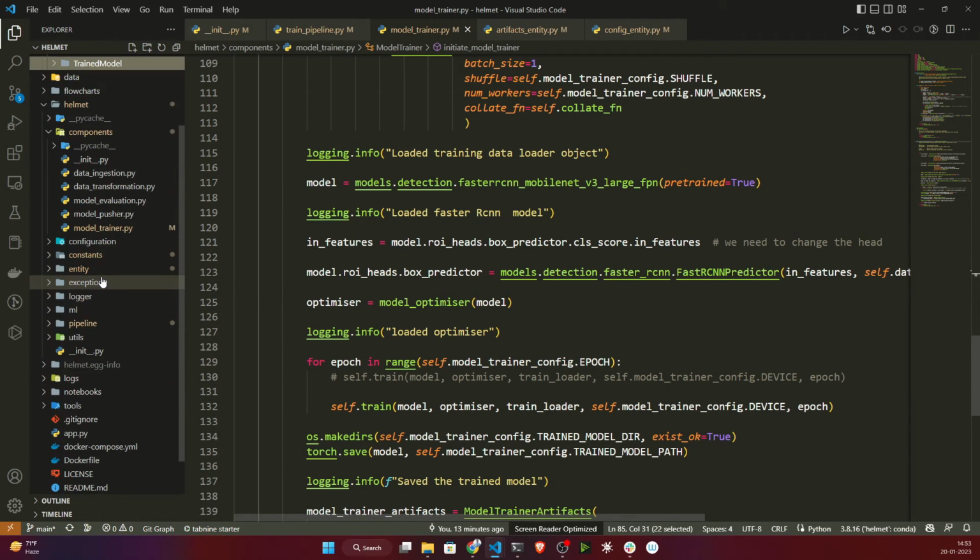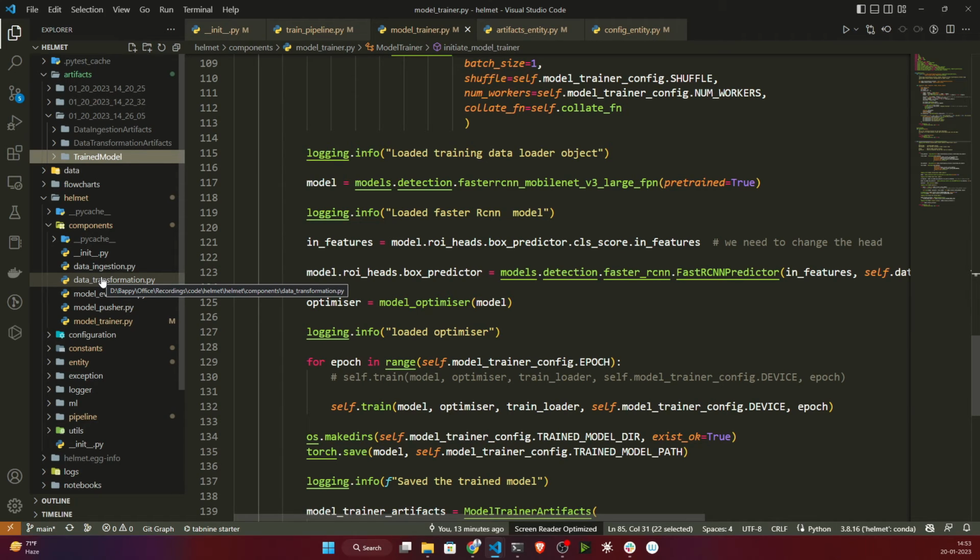So in our next video, we'll be creating the model evaluation and the model pusher, because it will evaluate whether this model is better than the previous model or not. First of all it will push the model, then the second time it will check the accuracy between the two models, whether the current model is working good or not. If it is working good, then it will push the model to the S3 bucket, otherwise it won't be pushing.